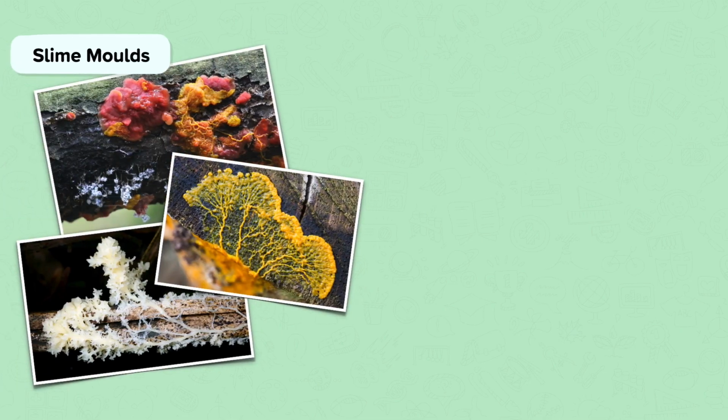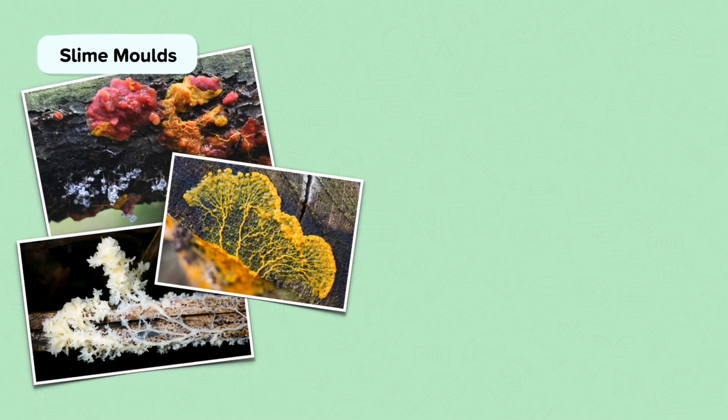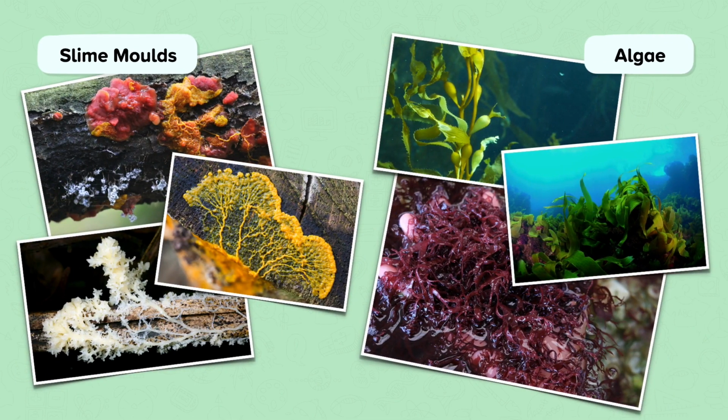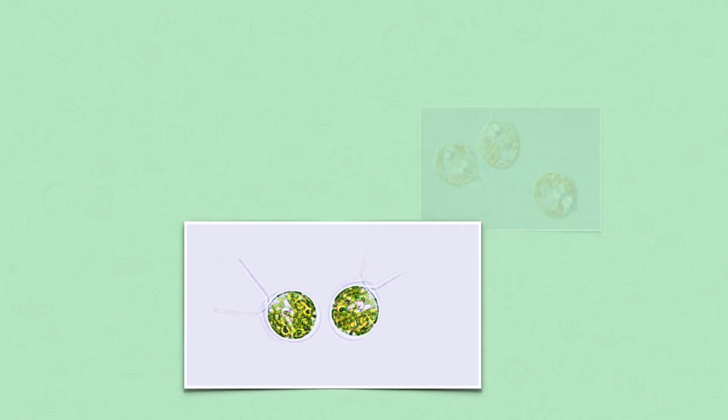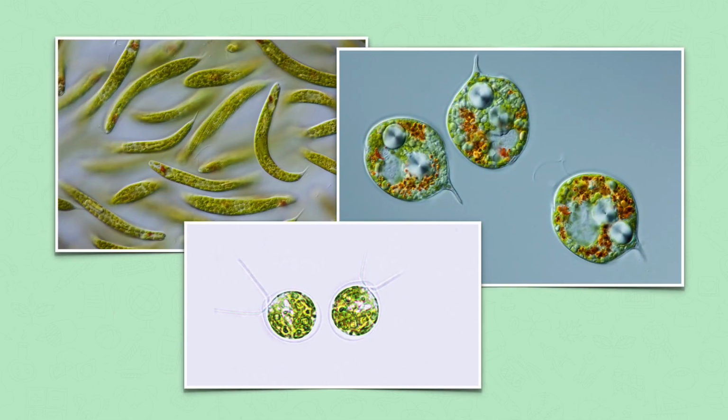Slime molds have a multicellular stage in their life cycle, and some algae are multicellular. Other than these, protists are unicellular organisms. Chlamydomonas, Ficus, and Euglena are species often used in exam questions because they have interesting features such as eye spots that detect light, or they can eat and photosynthesize to get food.